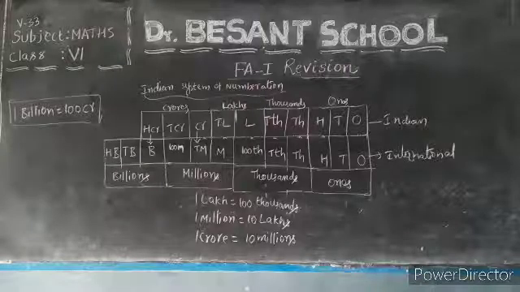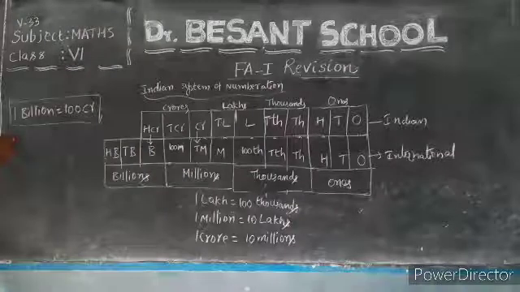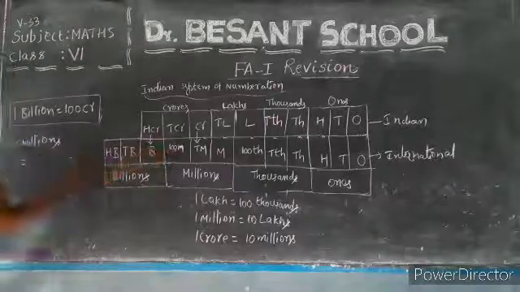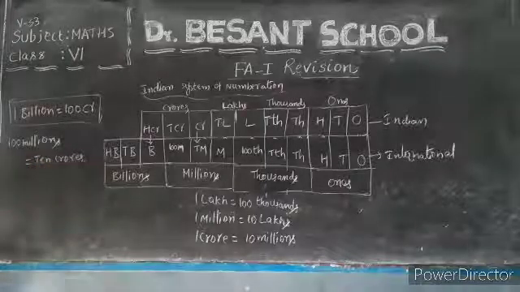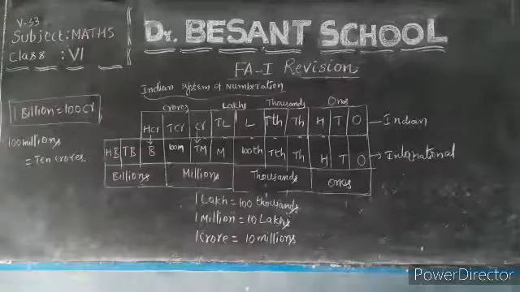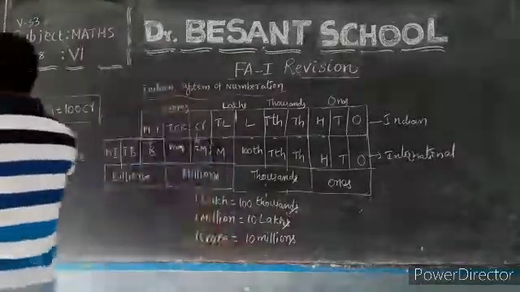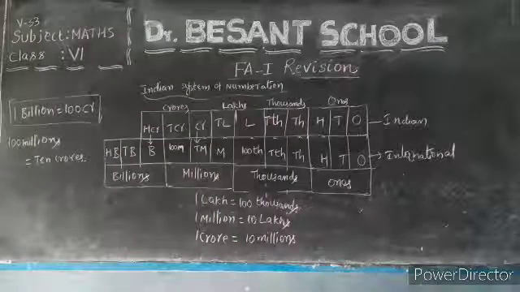If you want, you can also write one more. 100 millions is equal to 10 crores. As 1 crore equals 10 millions, multiply both by 10: 10 crores and 10 times 100 millions. Like that you can represent the relation between both the Indian system of numeration as well as the international system of numeration.